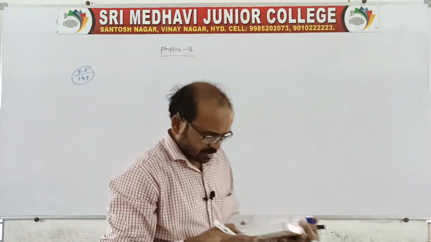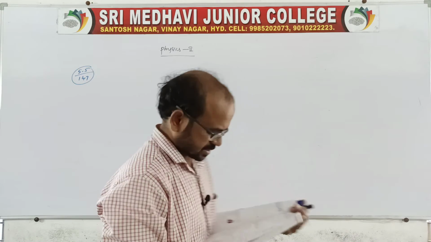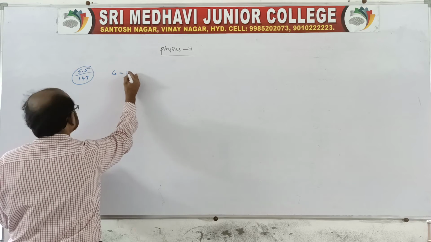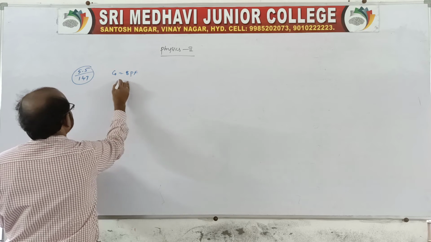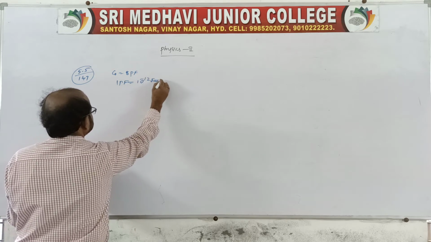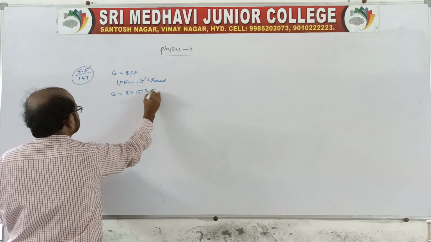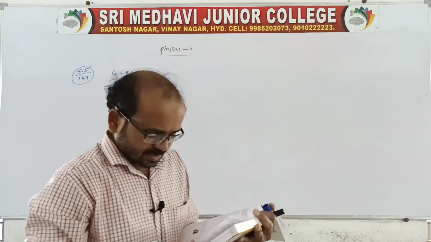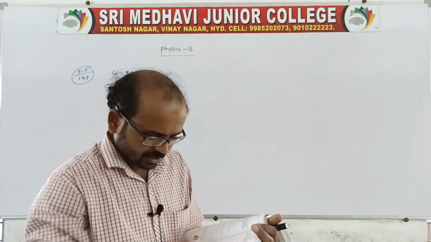A parallel plate capacitor with air between the plates has a capacitance. When there is air, C naught is given as 8 pF. pF means pico, so 1 pF is equal to 10 power minus 12 farad. Then C naught is equal to 8 into 10 power minus 12 farad. What will be the capacitance if the distance between the plates is reduced by half?